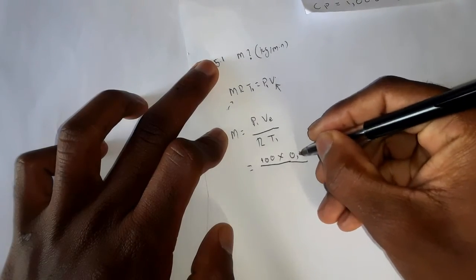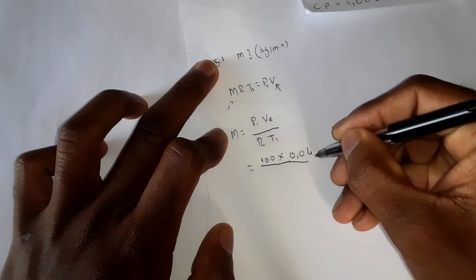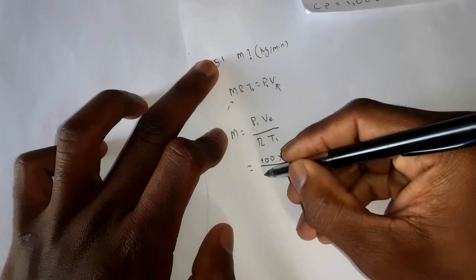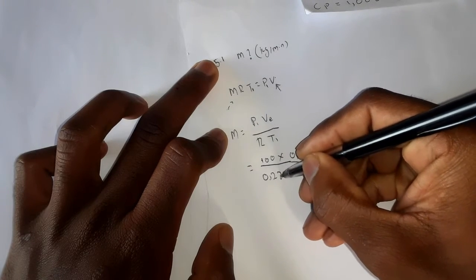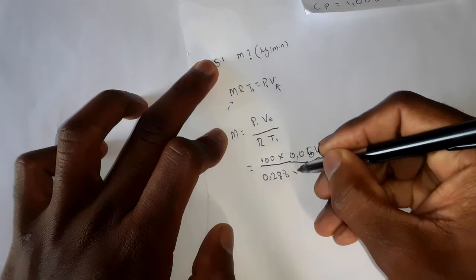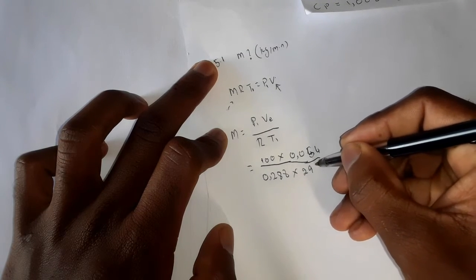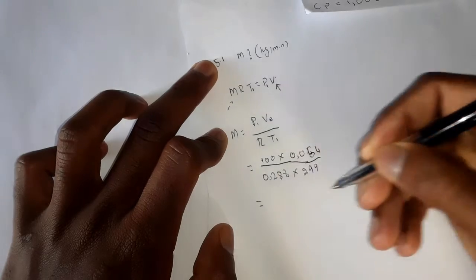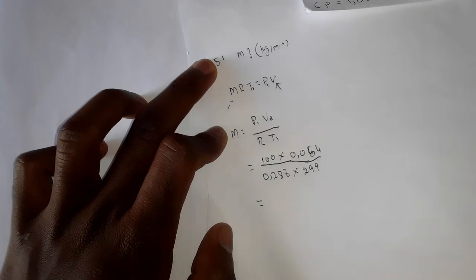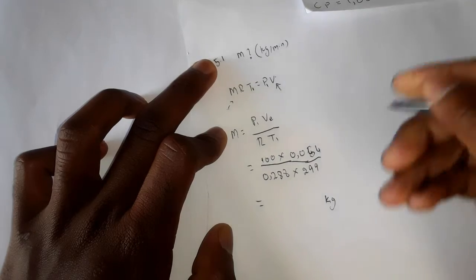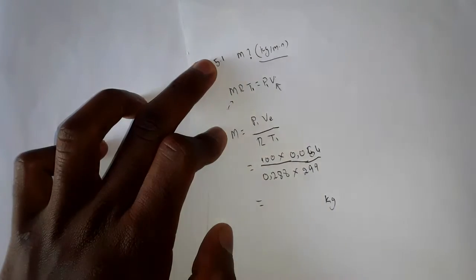Effective volume, this is our effective volume, it's 0.054. Gas constant, 0.288. T1 is 299. This will give us kgs. But we are looking for kg per minute.